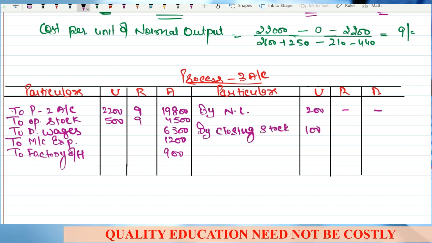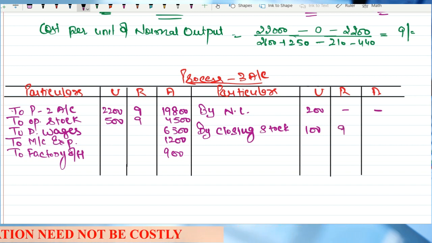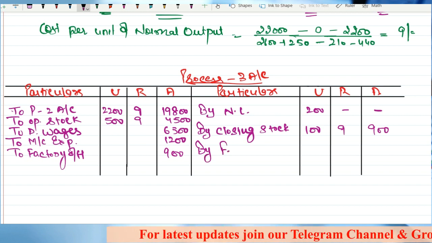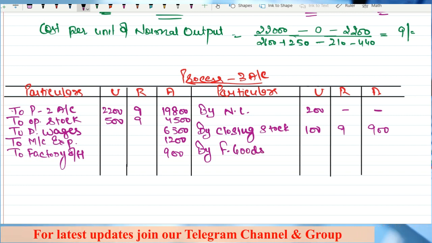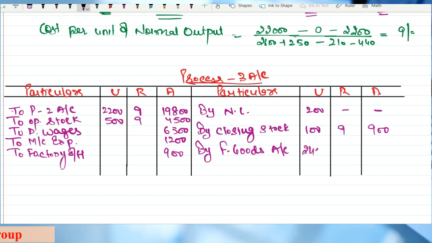Now at what rate are you going to record this 100? At 9 rupees, that is the rate at which we have input the material. At the same rate it is lying in the store, right? 900. So we'll write by finished goods account, because there is no process further. How many units are you going to transfer? That is 2400 units, right?